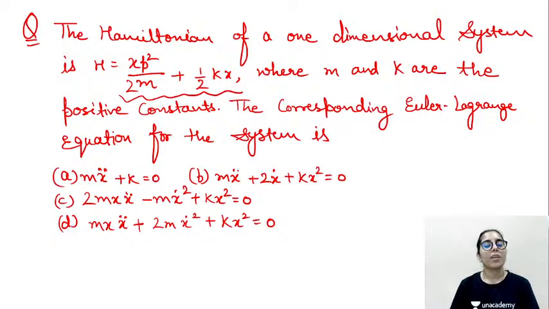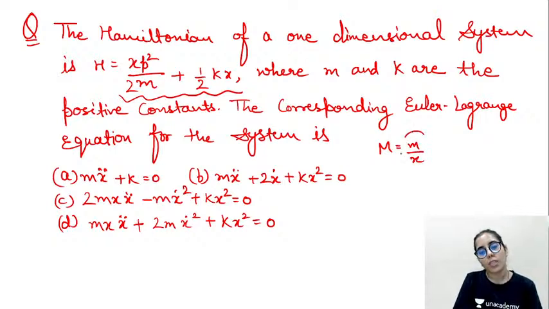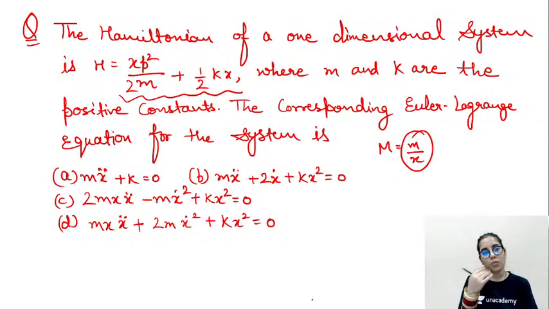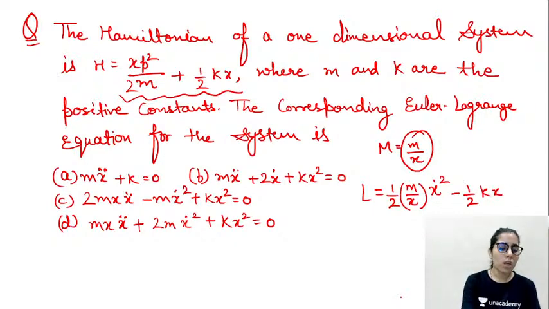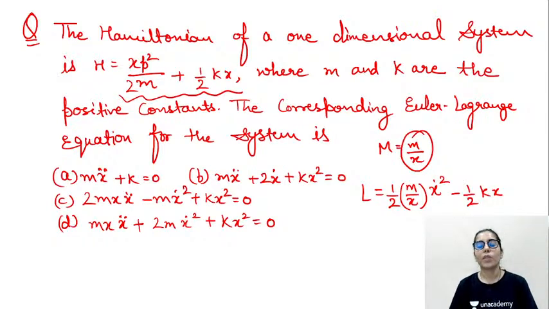If you compare it with that, the kinetic energy term will give you p square upon 2m form, where m you will get as m upon x. If you take that x in the denominator once again, it will go in the denominator of x. You can write it in that form too. And plus potential energy, so potential energy is half kx. Now if I want to write the Lagrangian with that, I can write it as half m, which is m upon x, times v square, which is x dot square, minus half kx. This is the trick which helps us to write the Lagrangian with the given Hamiltonian quickly and easily, and that's how you can convert it.